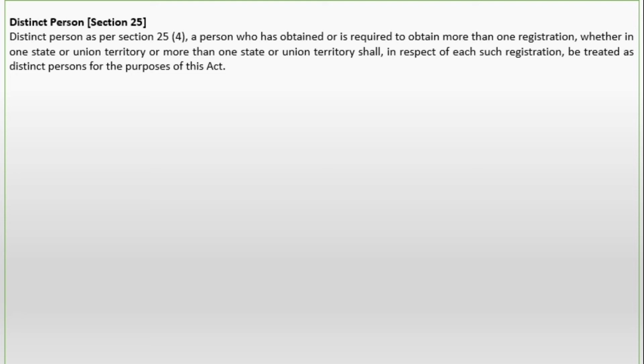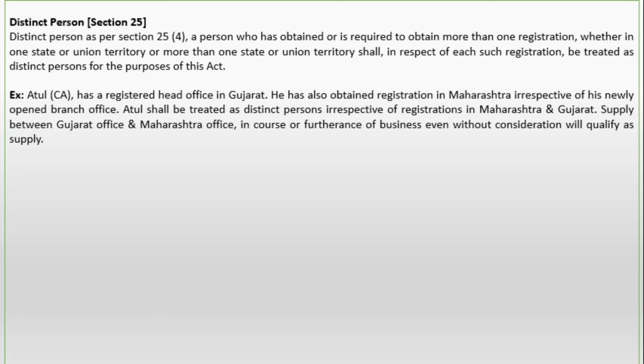Let us understand with the help of one example. Atul Siv has a registered head office in Gujarat. He has also obtained registration in Maharashtra in respect of his newly opened branch office. Atul shall be treated as a distinct person in respect of registration in Maharashtra and Gujarat. So supply between the Gujarat office and the Maharashtra office in the course or furtherance of business, even without consideration, will qualify as a supply.